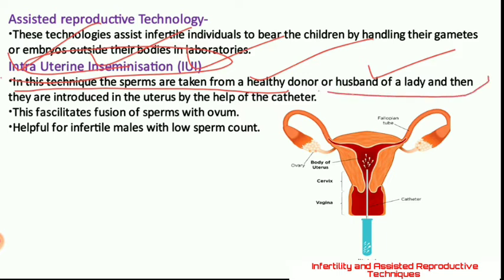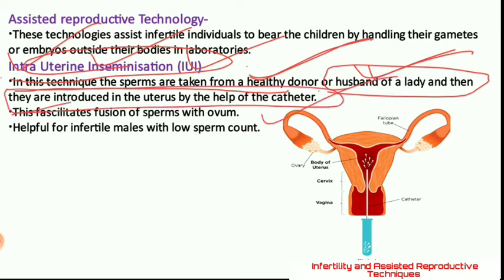Then a lady is introduced with those sperm cells. These sperm cells taken from the donor or the husband are then introduced in the uterus of a female by the help of a catheter. You can see this is a catheter, and by the help of the catheter, these sperms can be introduced into the uterus. So this can be a very fruitful method.